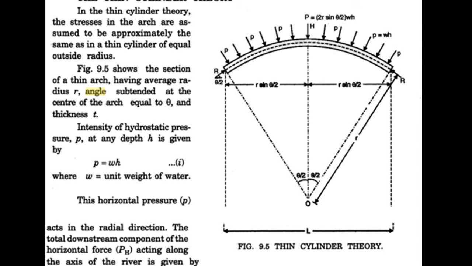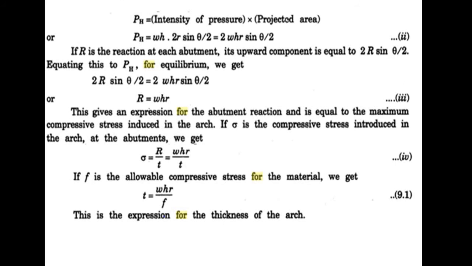It is transferred by arch action. We know that the arch dam transfers load to its abutment by arch action. The whole load from the water is transferred to the two sides of the abutment. Half the load is transferred to one abutment, half to the other abutment. This is shown in equation 3. The same force, water pressure, is transferred to the two sides.